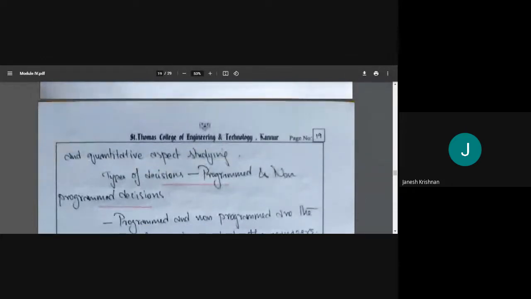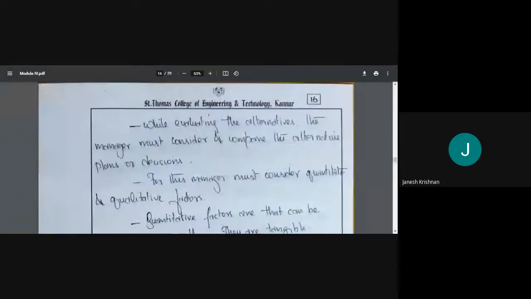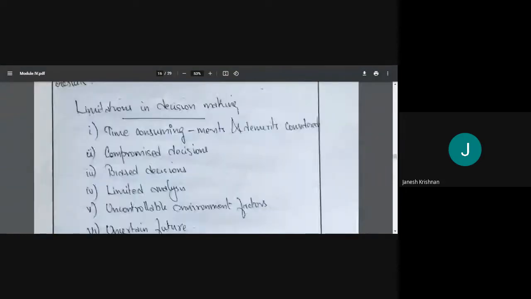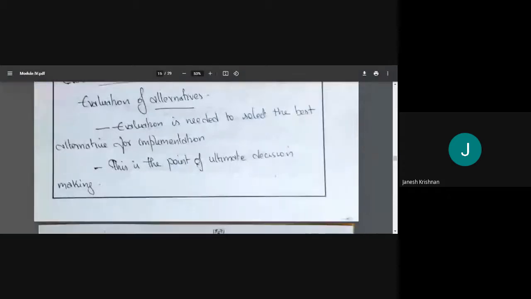So that is decision making. What are the steps involved? Whenever, what is decision making? Decision making means choosing the best from alternatives. Okay, choosing the best course of action from the alternatives so that we can meet our goal or objective. That is decision making, right? So to select the best, we need to evaluate all the alternatives.